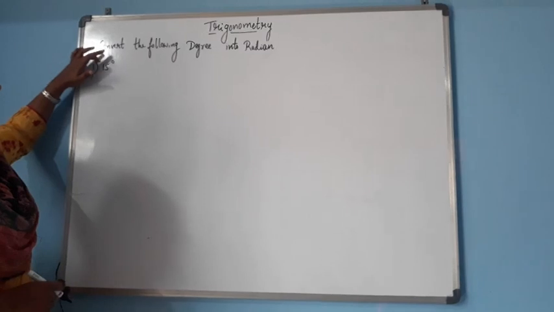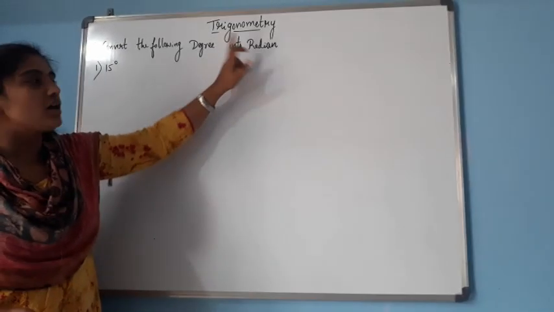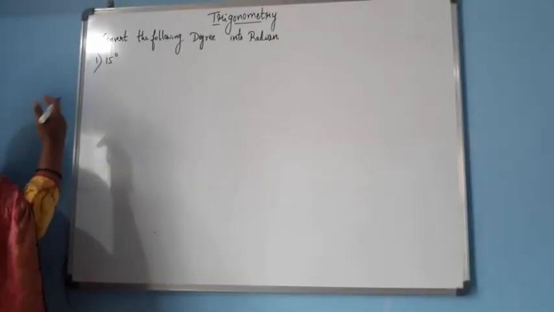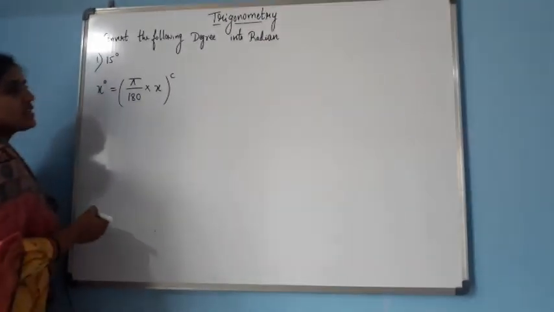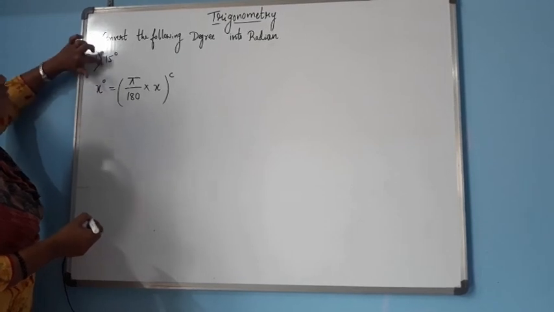See the heading, convert the following degrees into radian. We have to convert degree to radian. So see the first problem, 15 degree. The formula is x degree is equal to pi by 180 into x radian. So instead of x degree we have 15 degree.